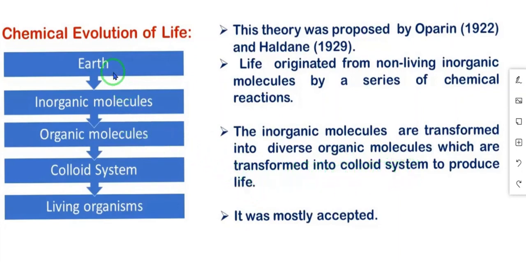See here, earth. Then inorganic molecules. These inorganic molecules transformed into organic molecules. Organic molecules transformed into a colloid system, and at last living organisms were produced. So from the inorganic molecules organic molecules formed, from the organic molecules the colloidal system formed, then from the colloidal system living organisms arose. This theory was mostly accepted by all the scientists.